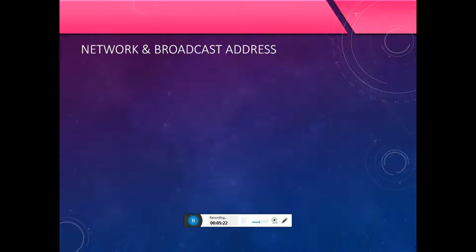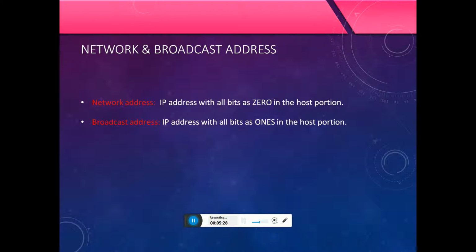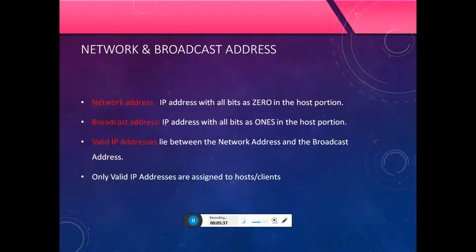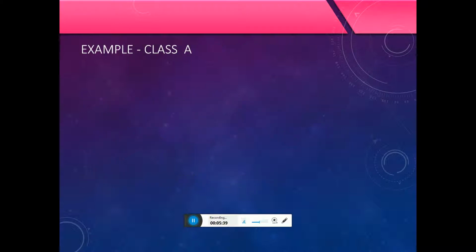Network and broadcast addresses: the network IP address has all bits 0 in the host positions. The broadcast IP address has all bits 1 in the host positions. Valid IP addresses are between the network address and the broadcast address. Only these valid IP addresses can be assigned to host clients.